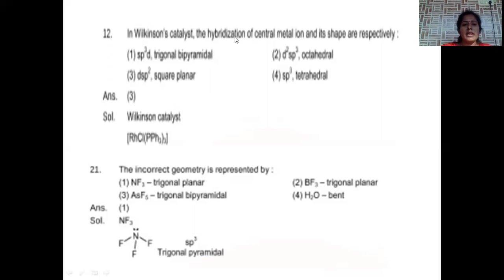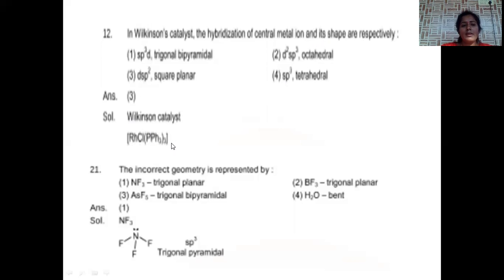This is the named reaction, Wilkinson catalyst. In the Wilkinson catalyst, what are the hybridization of the central metal and the shape of the molecule, respectively? We have to identify the shape of the total compound. Wilkinson catalyst is chloro tris(triphenylphosphine) rhodium complex. So this is the Wilkinson catalyst.